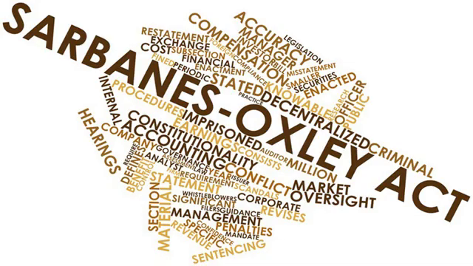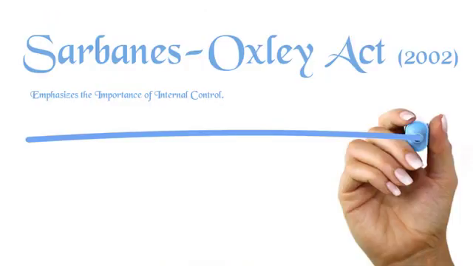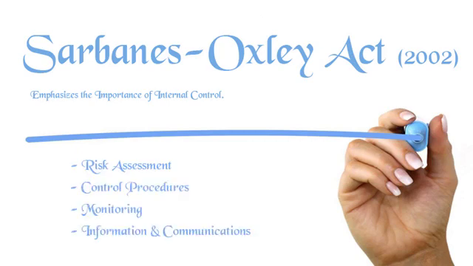The policies and procedures protect assets from misuse, ensure that business information is accurate, and ensure that laws and regulations are being followed. The objective of internal controls is to provide reasonable assurance that assets are safeguarded and used for business purposes, while keeping business information accurate. Elements of internal controls are risk assessment, control procedures, monitoring, information, and communication.